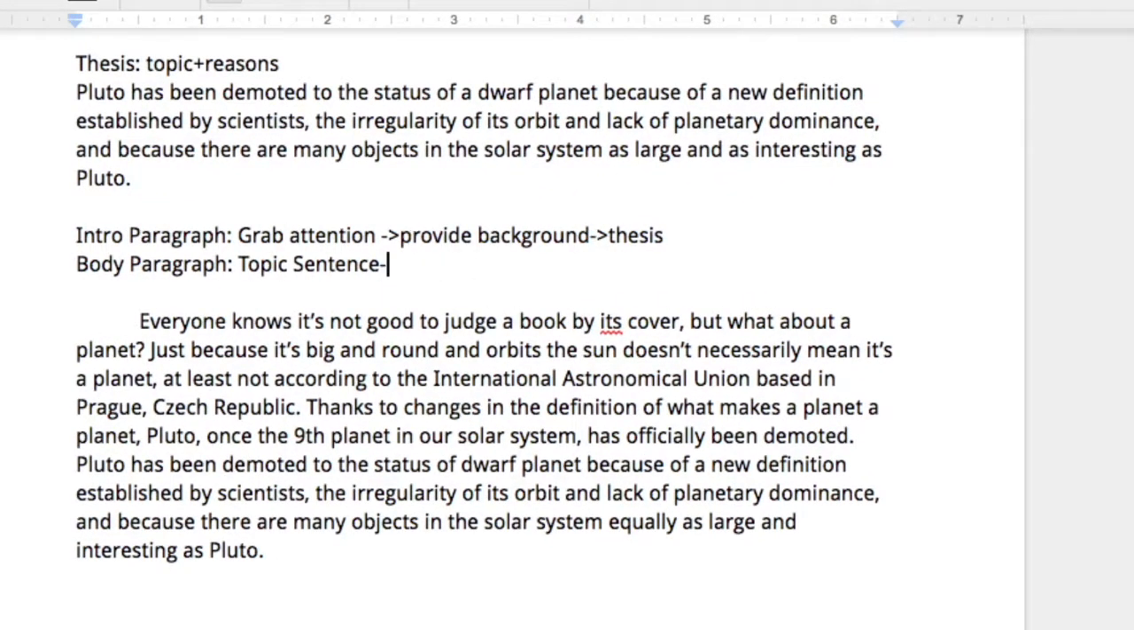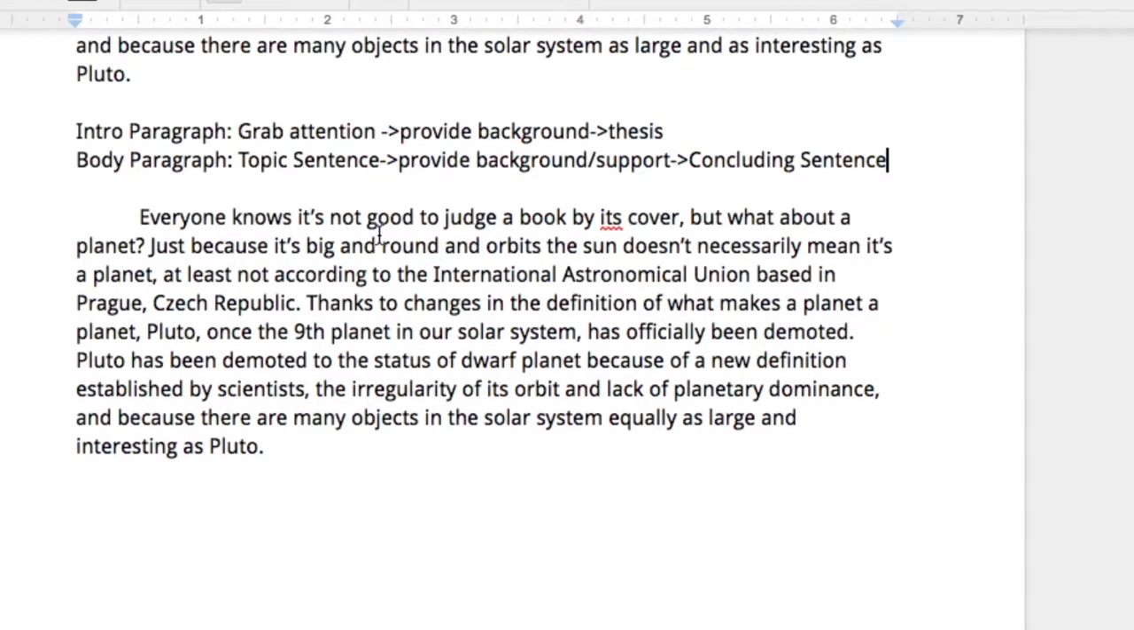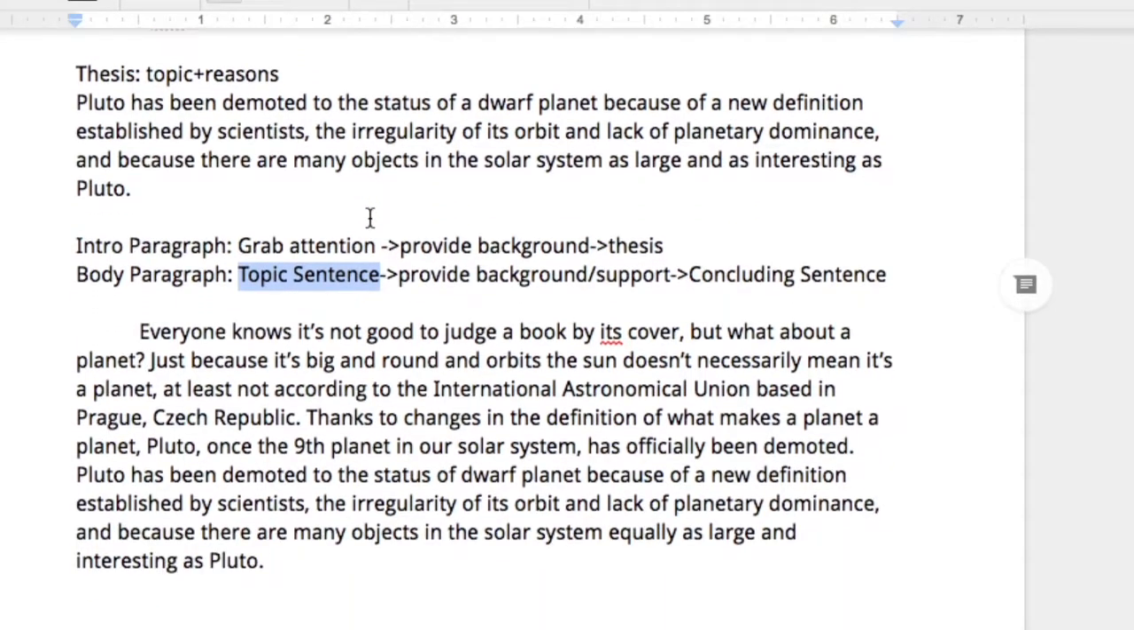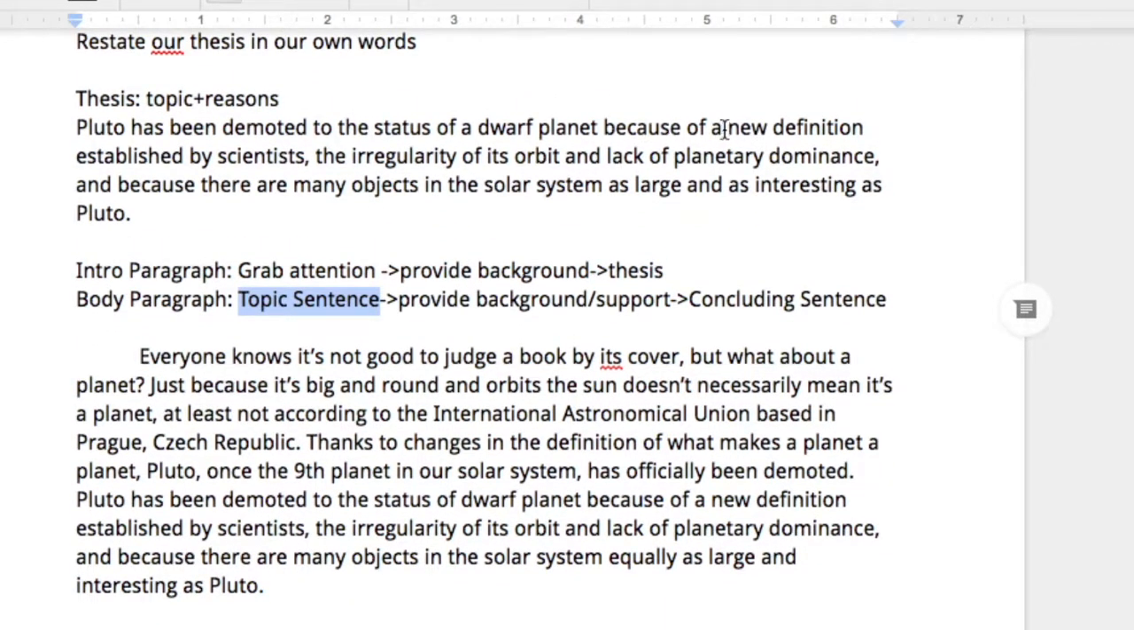A body paragraph needs to provide, again, background and support. And then finally, a body paragraph needs to have a good, strong concluding sentence. So I want to have a good, strong topic sentence that clearly shows my reader what it is that I'm talking about. And so my topic for this paragraph is going to be this new definition established by scientists.